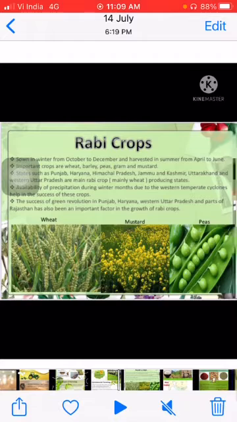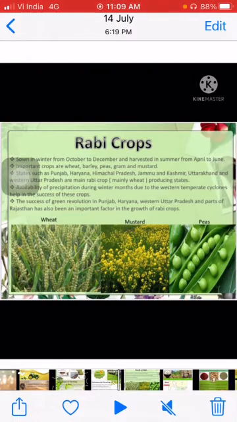Basically, these crops are grown in areas like Punjab, Haryana, Uttarakhand, Jammu Kashmir, Himachal Pradesh, and the crops which are mainly grown here are wheat, barley, peas, gram, mustard seeds. The availability of precipitation during winter months due to the western temperate cyclones helps to grow these crops. Fine.